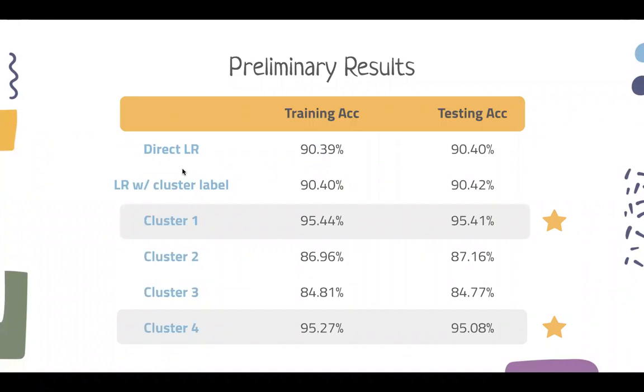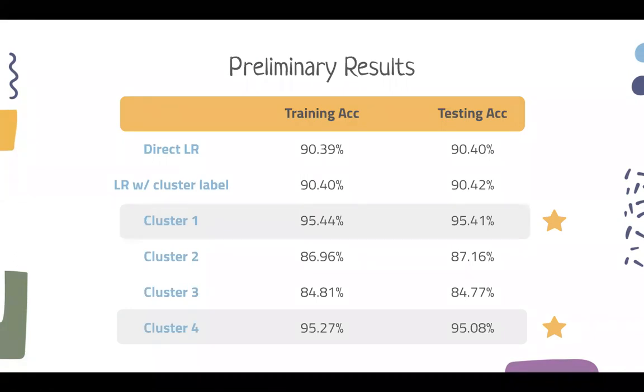So this is our preliminary results. We first apply the logistic regression model directly, and the accuracy for both train and test data is around 90%. Then we feed the dataset with the cluster label to the LR model. However, there is no significant improvement for this method. Therefore, we try the second method, which is predicting within each cluster.